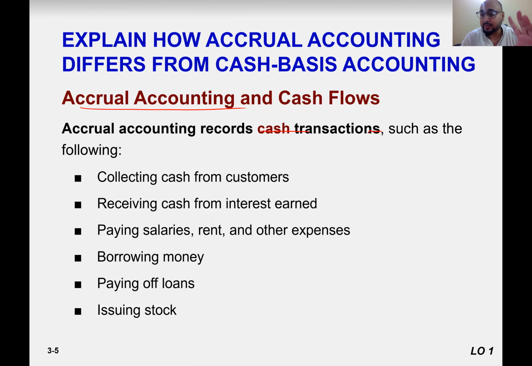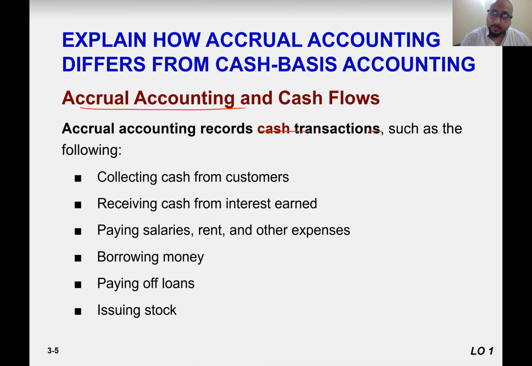So in cash basis accounting, you won't see any depreciation. You won't see any prepaid expenses, pre-arrangement stuff. You don't see any sale that occurred but cash is not received. Whenever cash is received, you just write it down. Okay, sale happened. That's it.